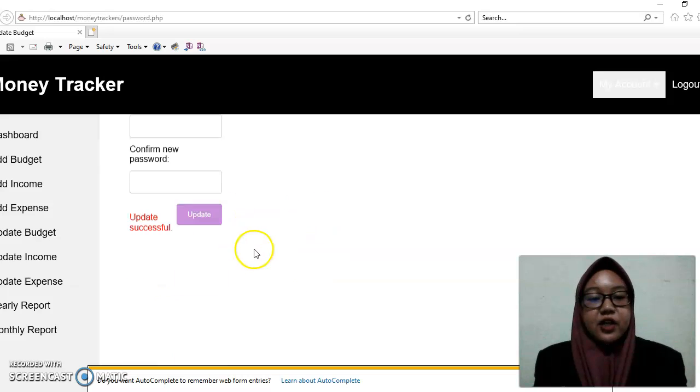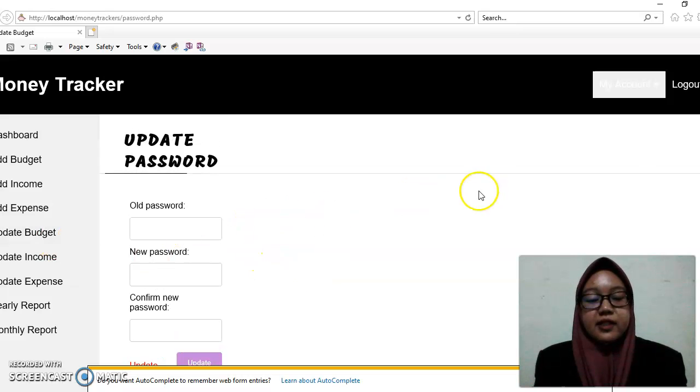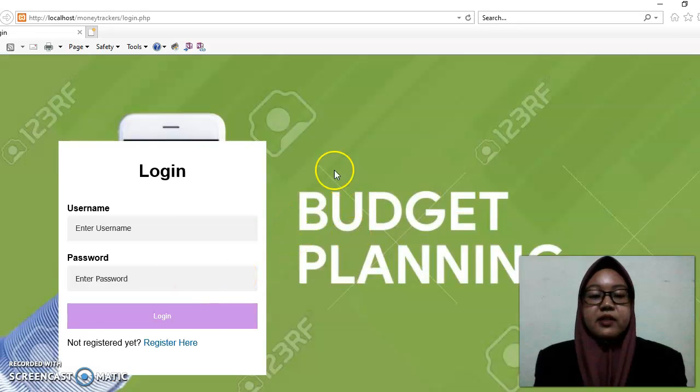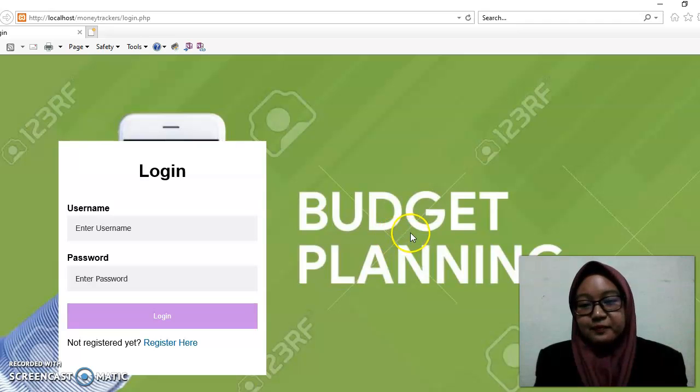After finishing everything, when everything is clear, the user can log out. When they press log out, it will be like this. So I think that's all for my system. That is the end of my presentation. So thank you very much.